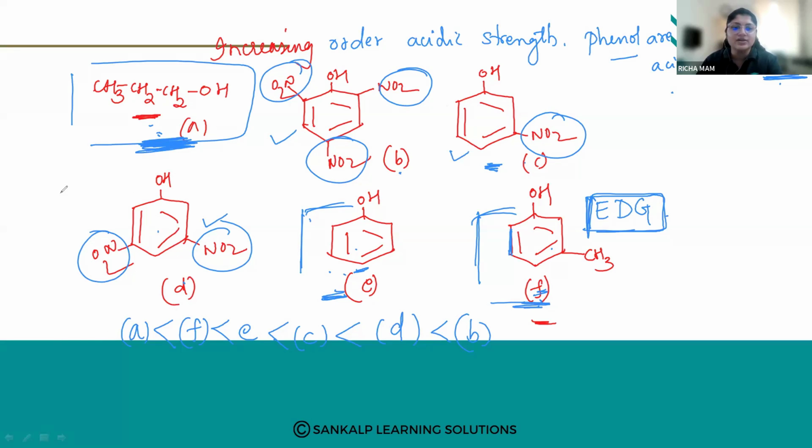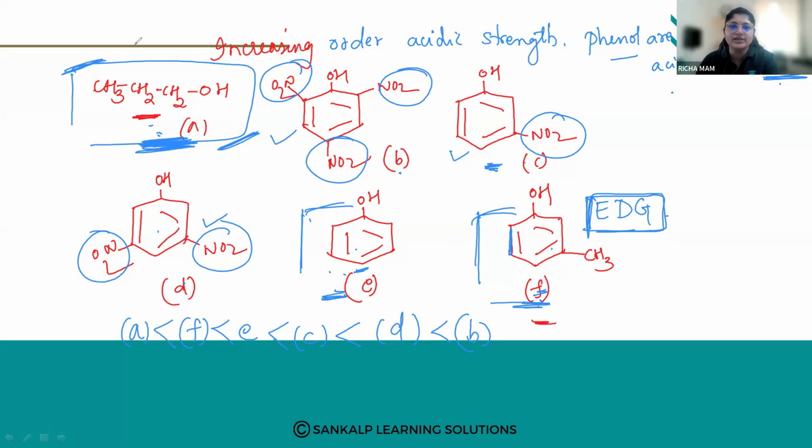Ma'am, if nitro is absent, then what happens? If nitro is absent, then it will become phenol only, no? Yes, ma'am. Now see here, what I said: first will be alcohol, because alcohols are least. After that will be your phenols.